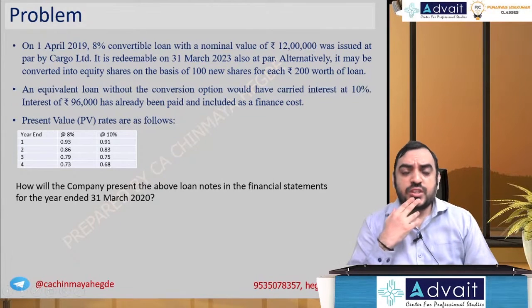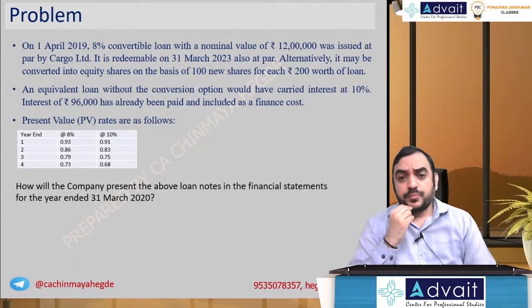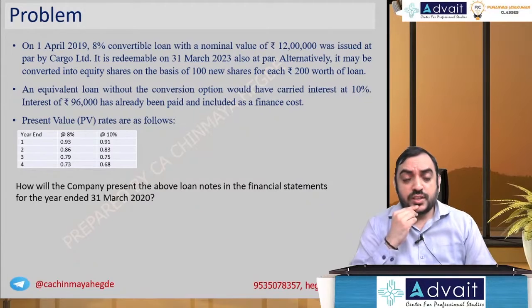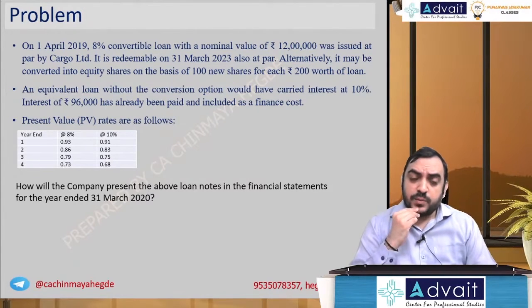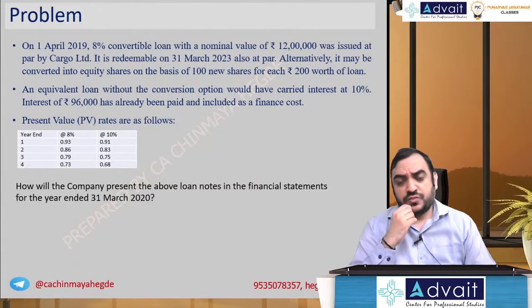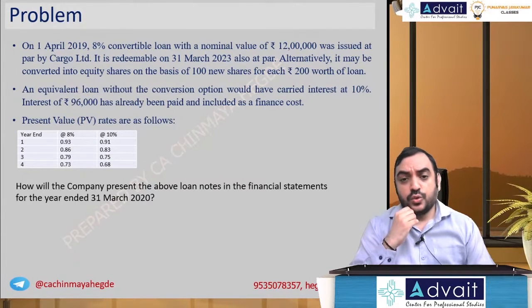On 1st April 2019, an 8% convertible loan with a nominal value of 12 lakh was issued at par by Cargo Limited, redeemable on 31st March 2023. So 2020, 21, 22, 23, 4 years. Alternatively, it may be convertible to equity shares on the basis of 100 new shares of each 200 worth of loan.